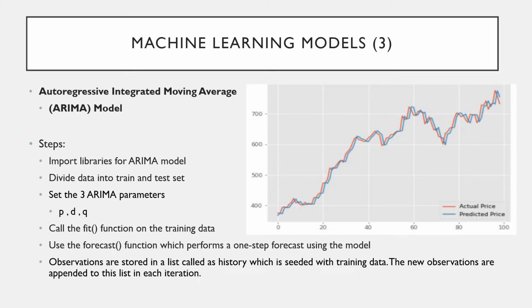Then the model is prepared by calling the fit function on the training data. We also make use of the forecast function, which performs a one-step forecast using the model. Rolling forecast is essential due to the dependence on observations in previous time steps. This project recreates the ARIMA model after each new observation is received. Finally, observations are stored in a list called history, which is seeded with the training data. The new observations are appended to this list in each iteration.